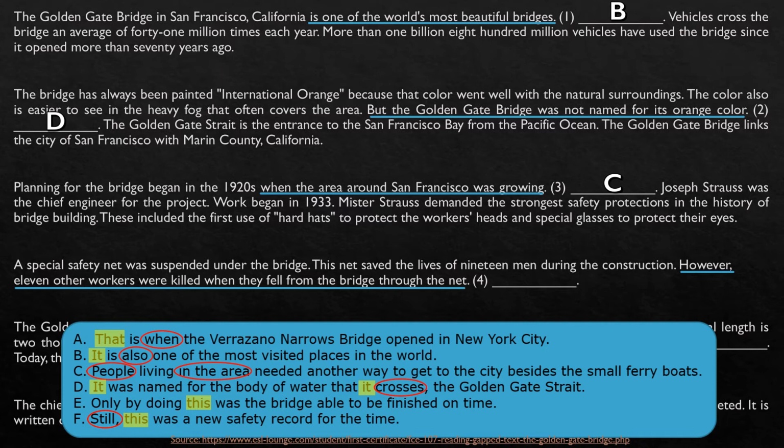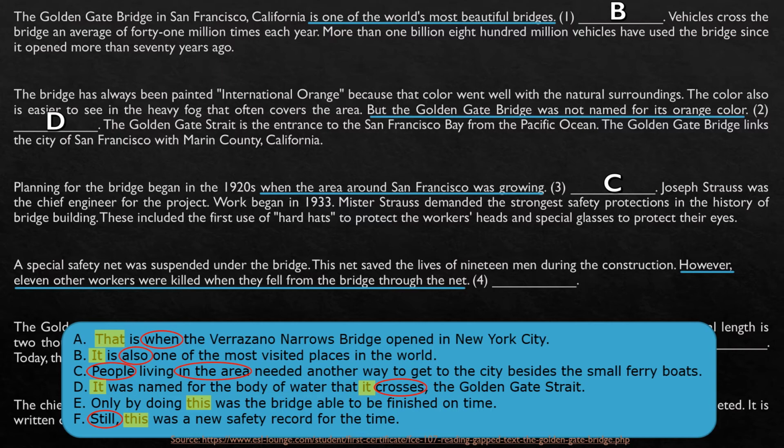What about letter F? Still, this was a new safety record for the time. We could think that according to the information in the previous paragraph, they are talking about many safety protections, right?